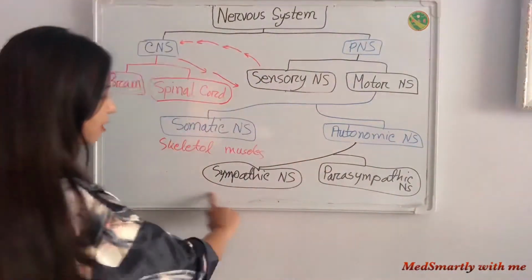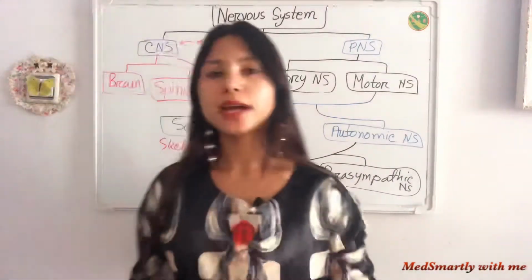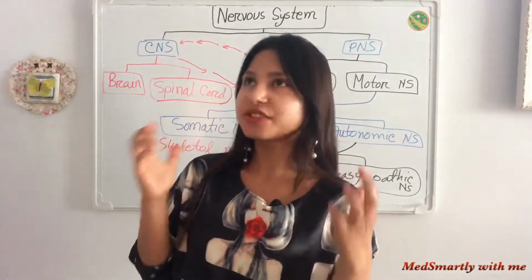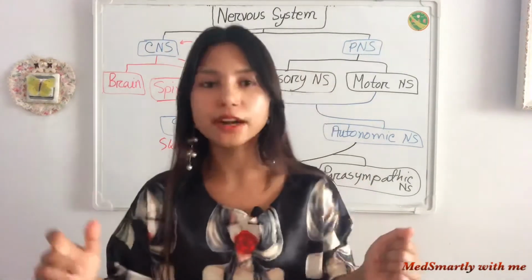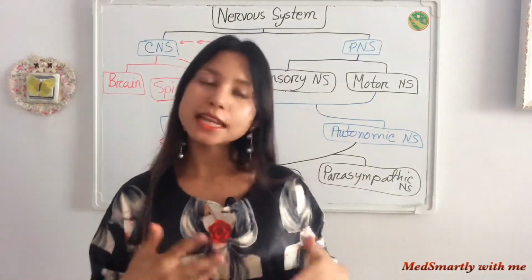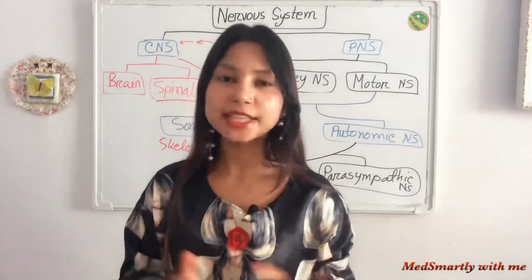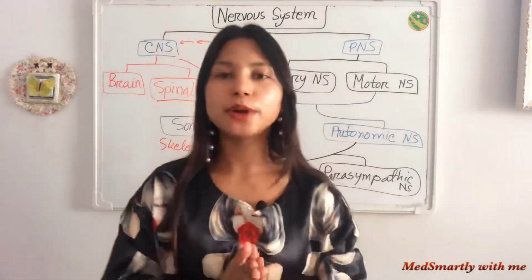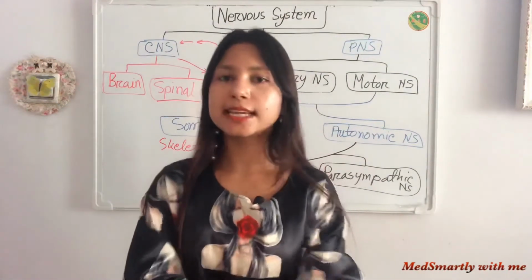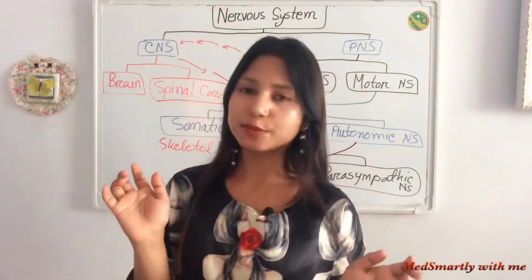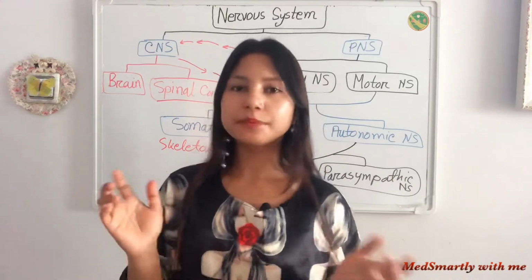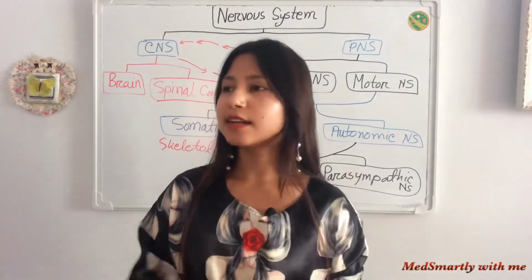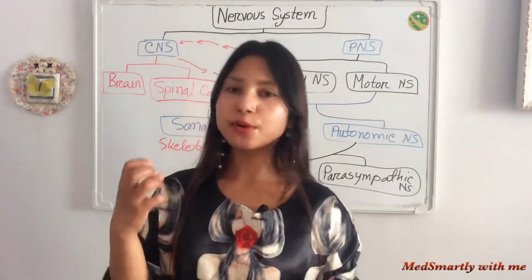But when our sympathetic nervous system is activated, when we are under stress, in danger or fear, at that time we need sympathy. For example, if I am at home in relax mode, my parasympathetic nervous system is working for me, then my heart rate is normal.